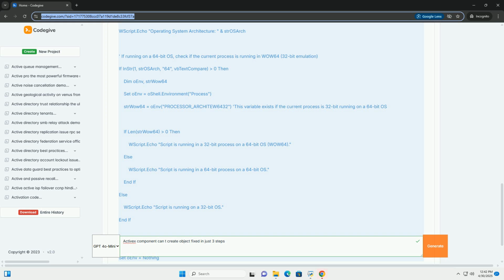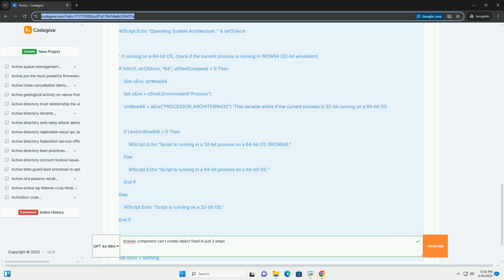Incorrect bitness. Your application, for example a 32-bit script, might be trying to load a 64-bit ActiveX component, or vice versa. Security restrictions. Security settings, for example User Account Control, UAC, might be preventing the component from being loaded. Antivirus/firewall interference. Security software might be blocking the component's execution. Path issues. The application is unable to locate the DLL or OCX file for the component. Now, let's dive into the 3 steps to fix this error.